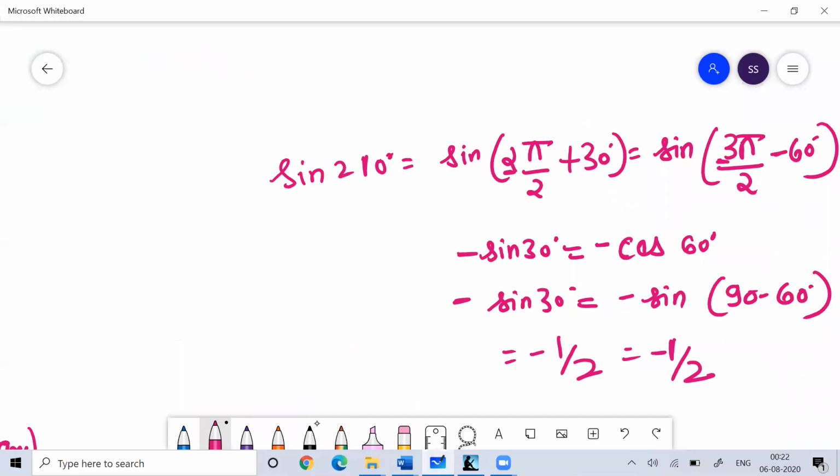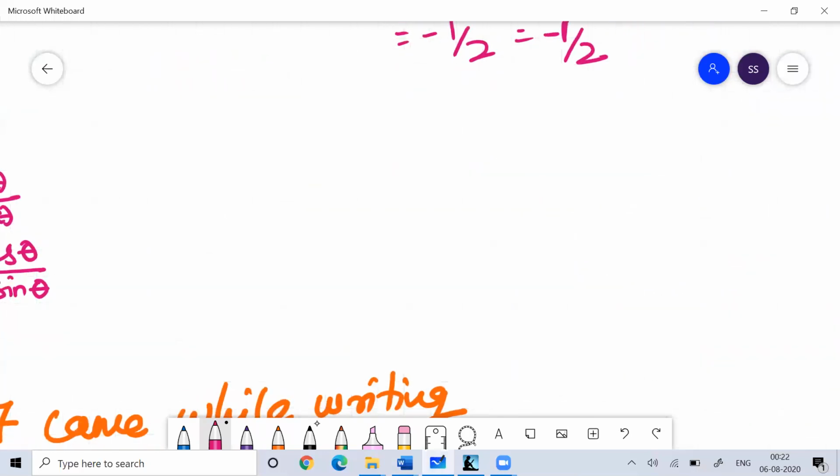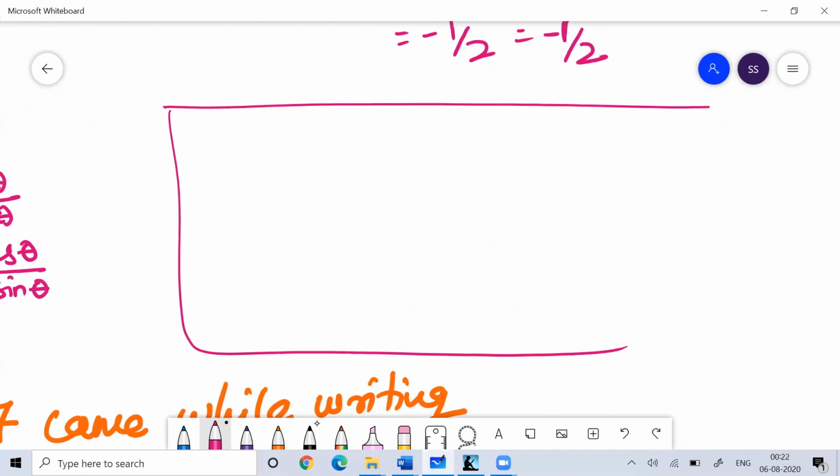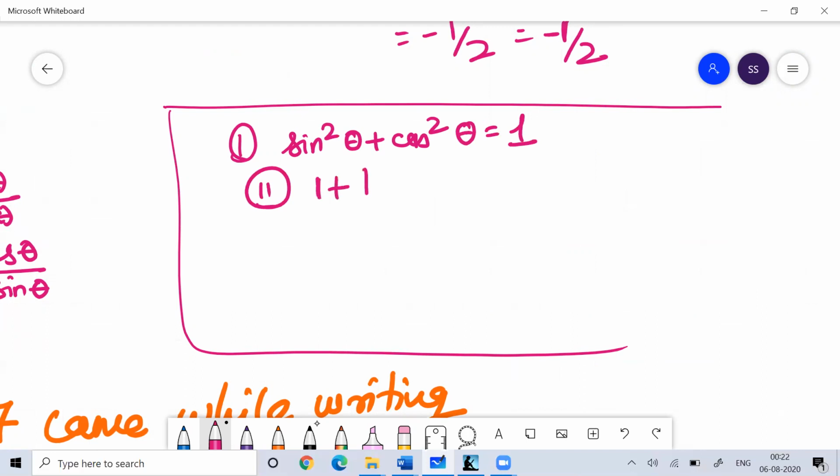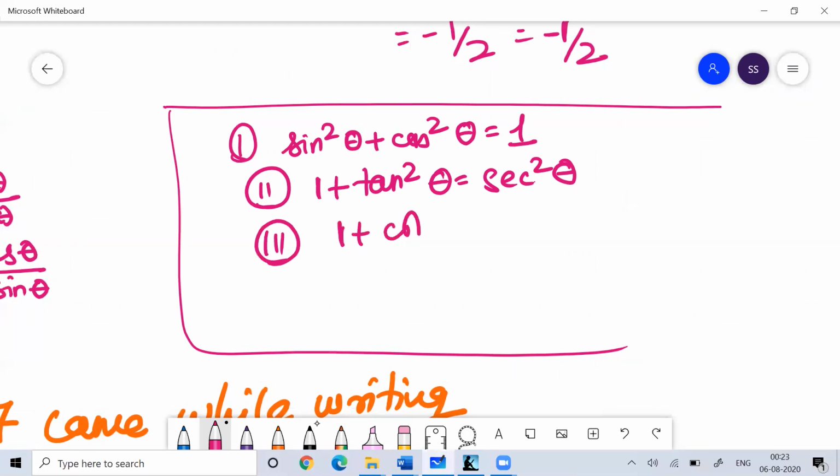The next thing you can remember in trigonometry are these properties: sine square theta plus cos square theta is equal to 1. Then 1 plus tan square theta is equal to sec square theta. And the next thing is 1 plus cot square theta is equal to cosec square theta.